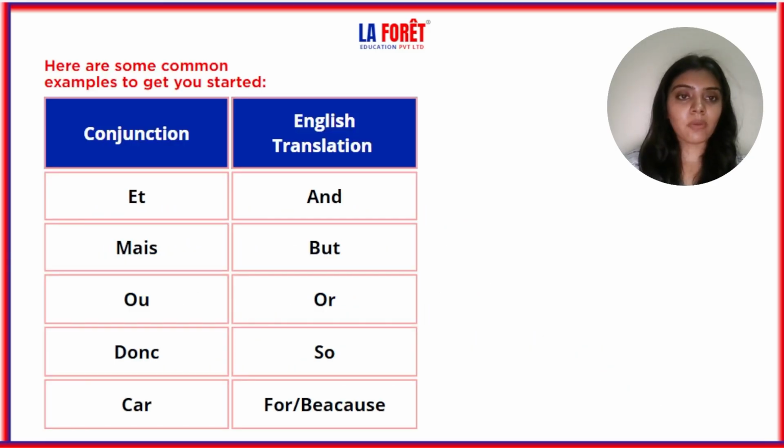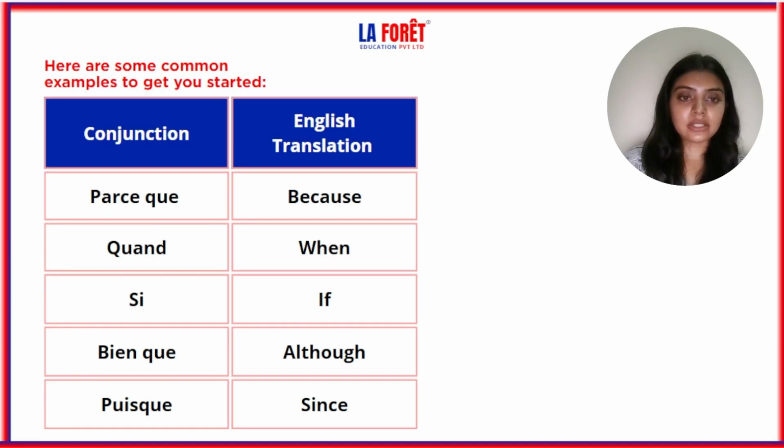Now let's see some common examples to get you started. Here are some common conjunctions that are used most of the time. Let's see the first one. It is et, which means and. Second is mais, which is but. Third is ou, which is or. Then donc is so. Car is for or because. Let's repeat: et, mais, ou, donc, car.